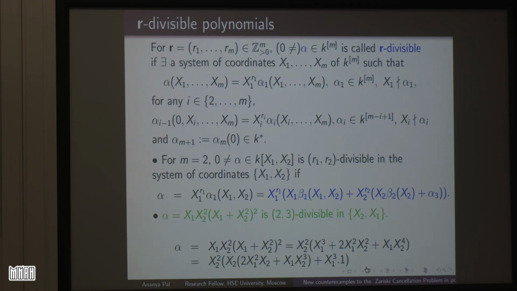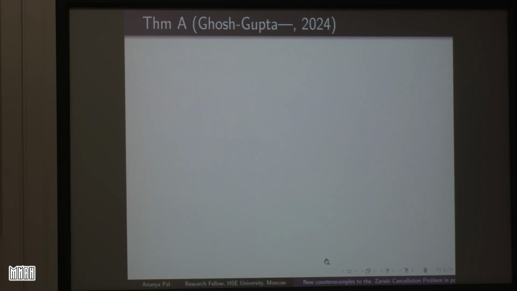So it is 2, 3 divisible. 2 is here and 3 is here. Okay. So now the theorem in connection to epimorphism that we were considering, and which led to these new counterexamples to the Zariski cancellation problem.